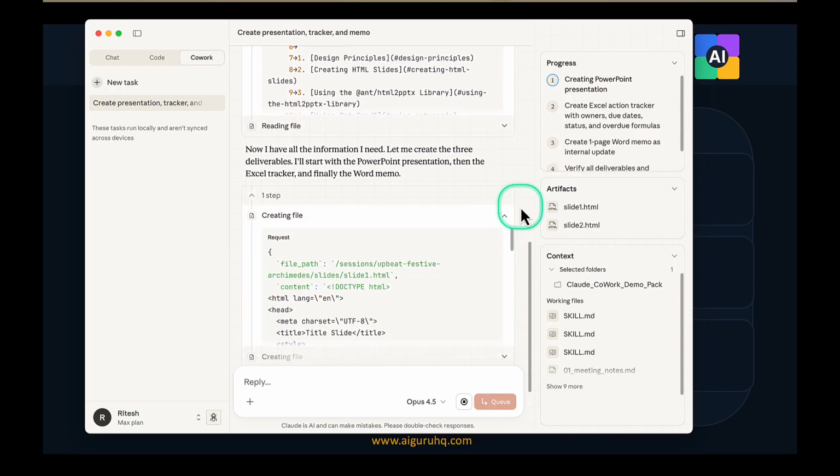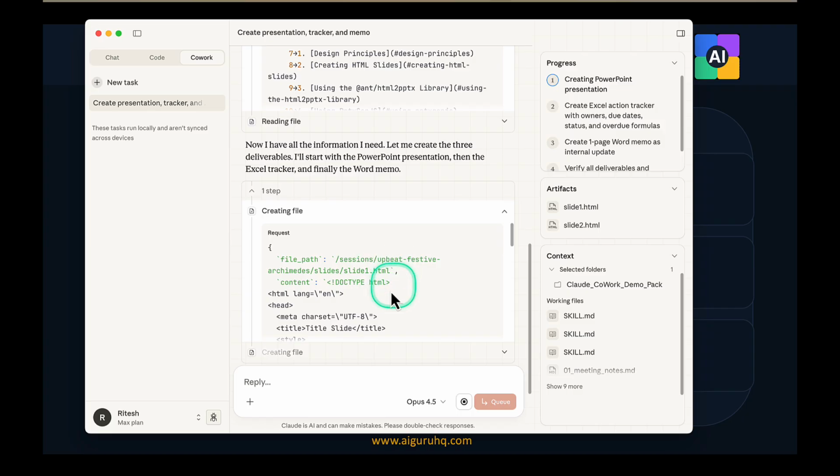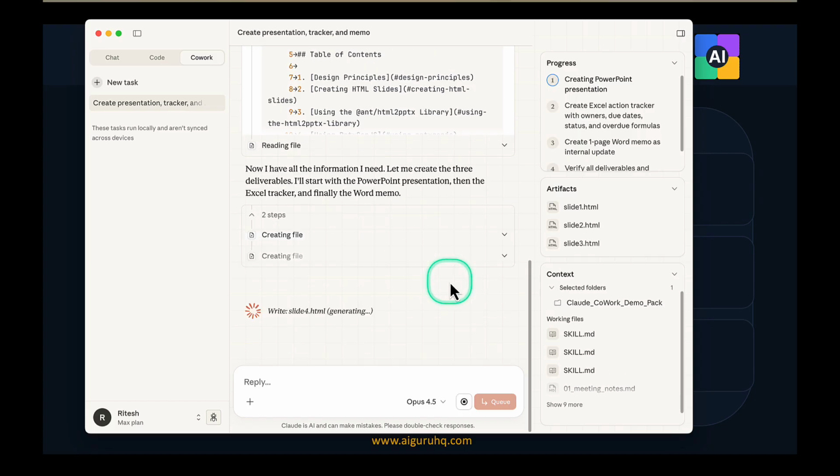So this is the HTML file for slide 1. Probably we'll see 2-3 slides being created on our behalf, and probably we will see a final output from a file point of view. In a way, it starts by planning and breaking the task into multiple steps, but I'm not micromanaging.